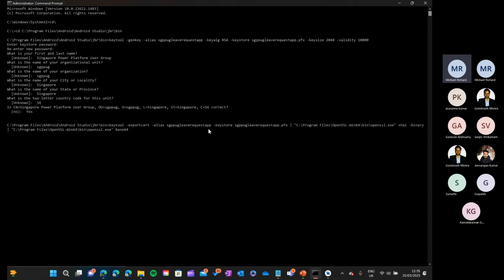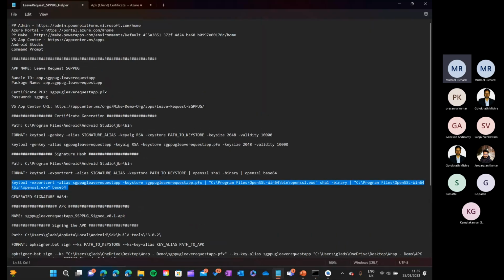Let's try to generate our signature hash now. So this is our password.